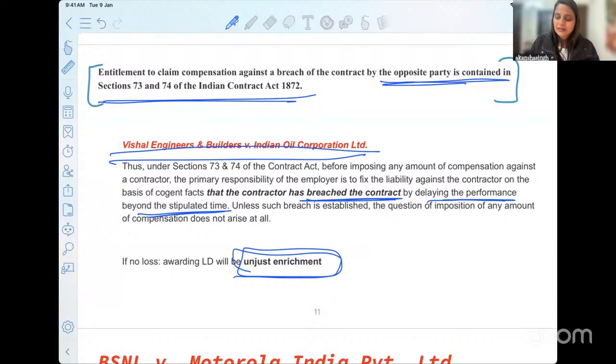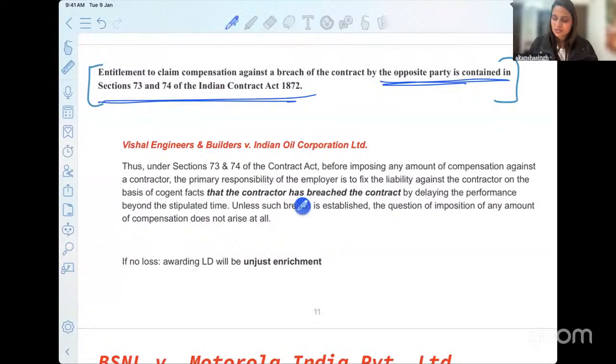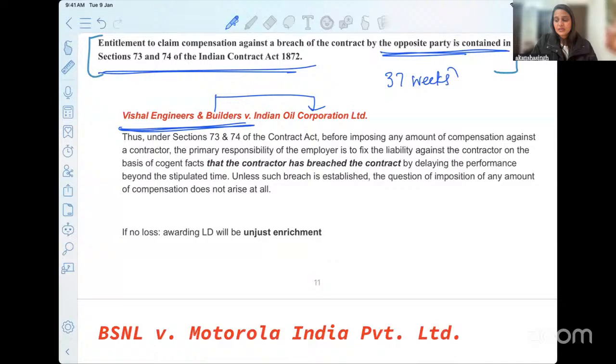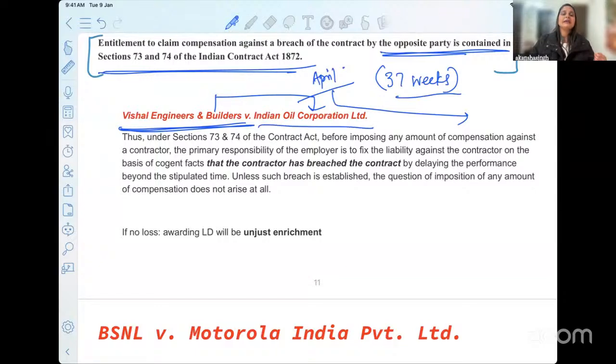Now, let me briefly give you the facts of this particular case. Vishal Engineers and Builders promised Indian Oil Corporation that they would construct a structure that was required, within a stipulated period of time. But they delayed it by 37 weeks, almost a very long period. It was supposed to be delivered in April and was later delivered in May of the next year. So a very big chunk of time by which the delay happened.